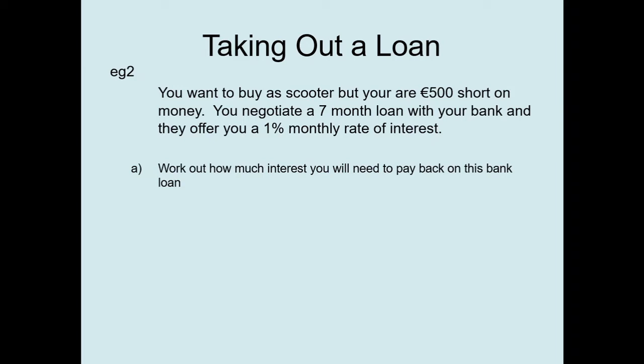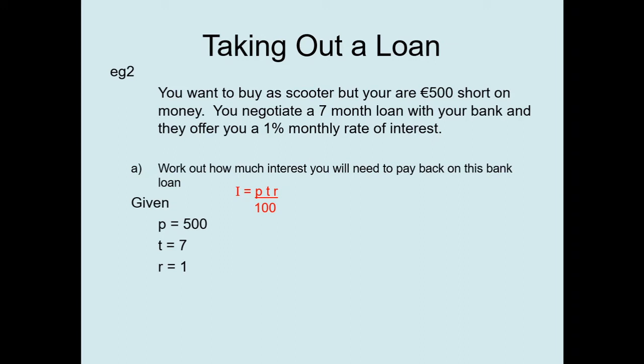Again, let's start by setting out our variables and be very clear about the units of measure we're talking about here. Given the principal amount was 500 euros, the time is 7 months, and our rate is 1% per month. So those units of measure do match up. 7 months and 1% per month. What we need to work out is the interest. And remember, our formula is I is equal to PTR over 100.